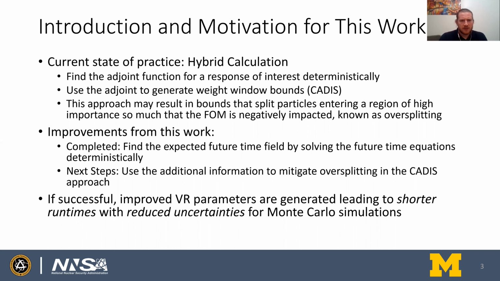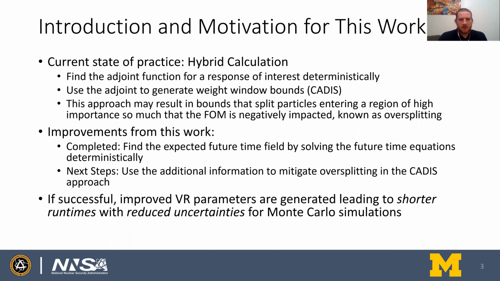However, there is an issue in the CADIS approach where if particles are leaving a region of low importance and entering a region of higher importance, in an attempt to capture that region more accurately, particles will split, sometimes very much so, resulting in an overall negative impact of figure of merit because the time it takes to simulate all those particles overwhelms the amount of reduction you get in the relative error. So the overall figure of merit is decreased, and this issue is known as oversplitting. You may also be familiar with FWCADIS, a similar approach, which also suffers from oversplitting.